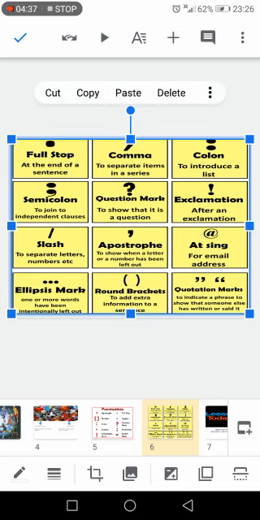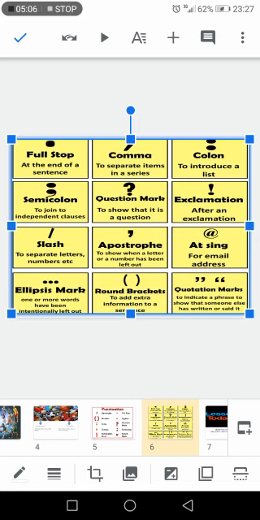We have the slash to separate letters, numbers, etc. We have the apostrophe to show when a letter or a number has been left out. The apostrophe, we saw it many times. For example, we have the full form and the short form. Are not is the full form, or we say aren't. Is not is the full form. If I want to write isn't, I use the apostrophe.